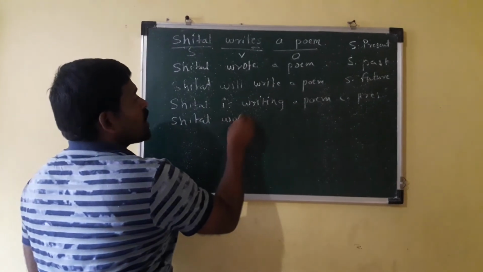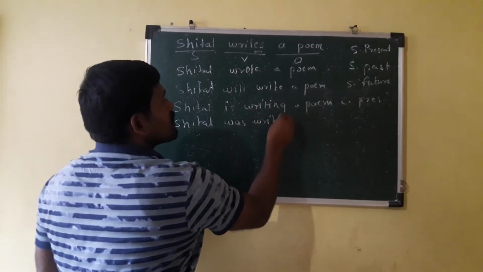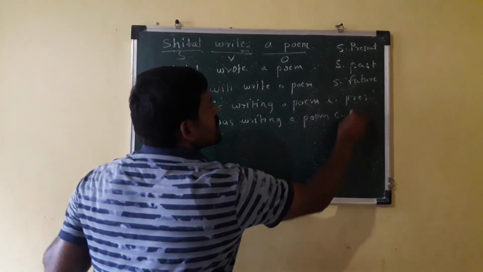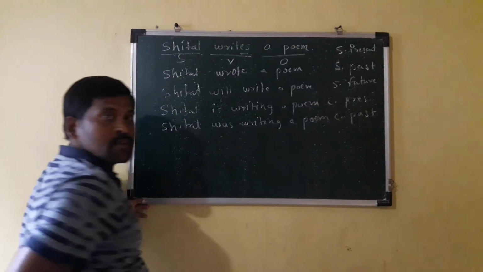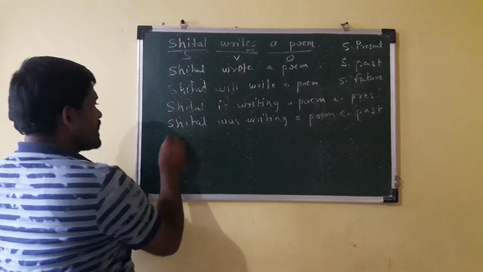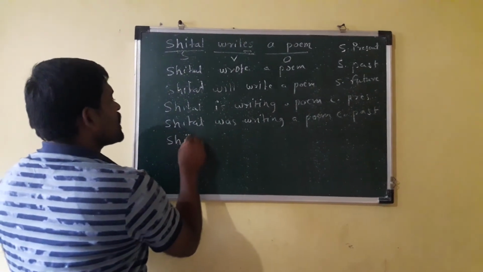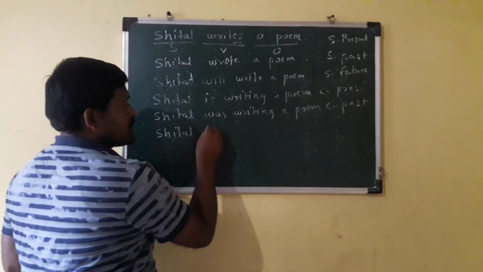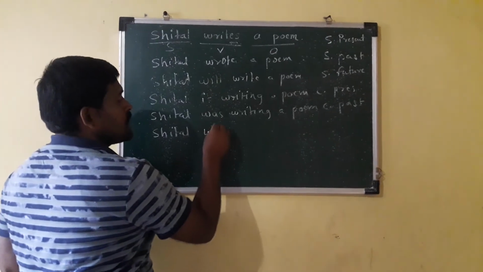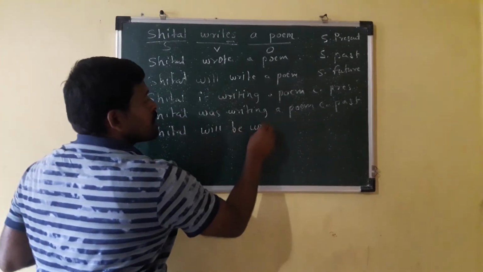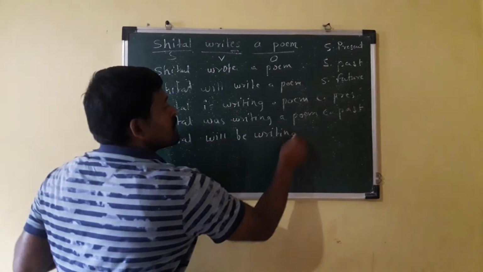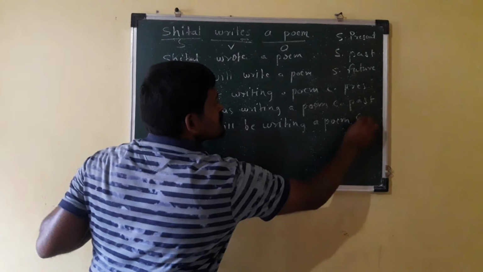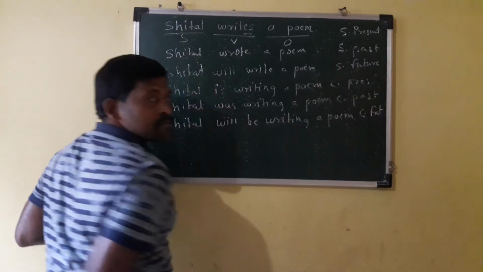Sheetal was writing a poem. That is continuous past. Now continuous future. Subject plus shall/will plus be plus verb 4 plus object. Sheetal will be writing a poem. That is continuous future tense.